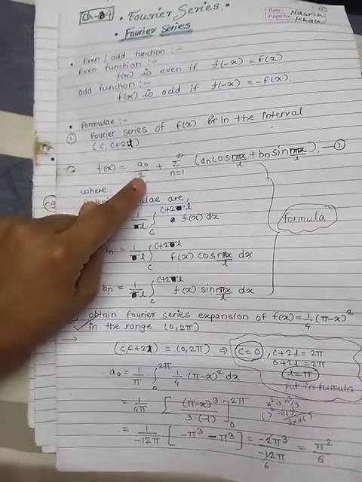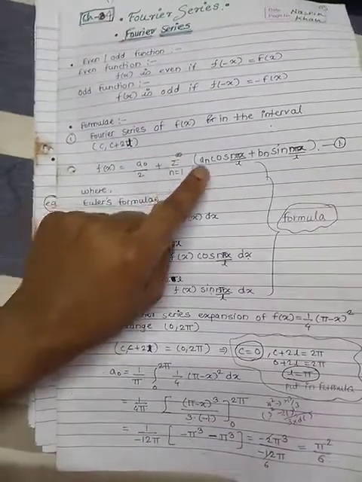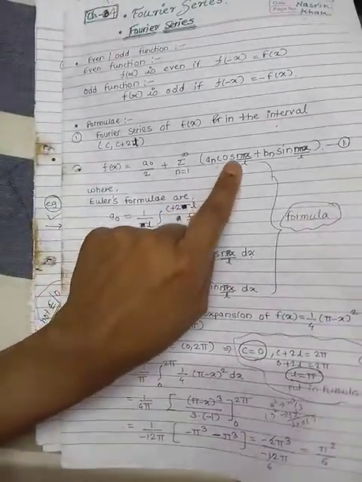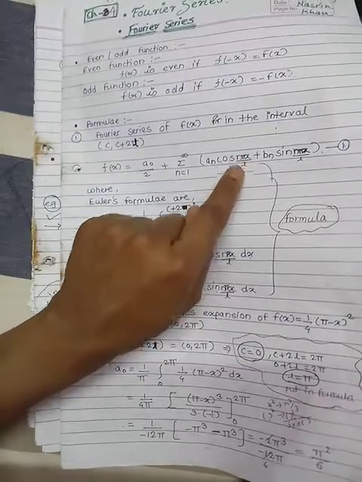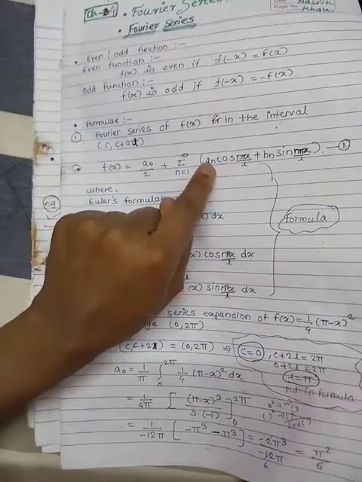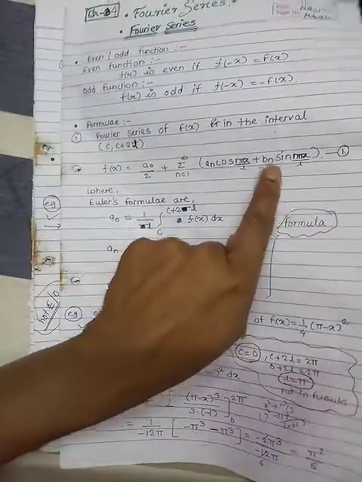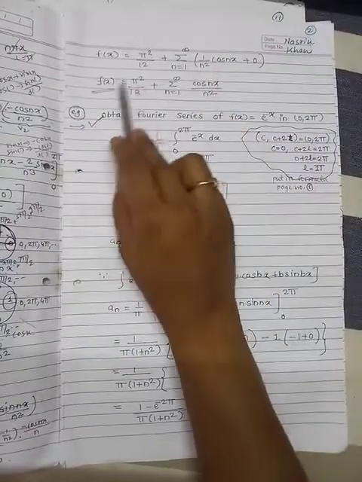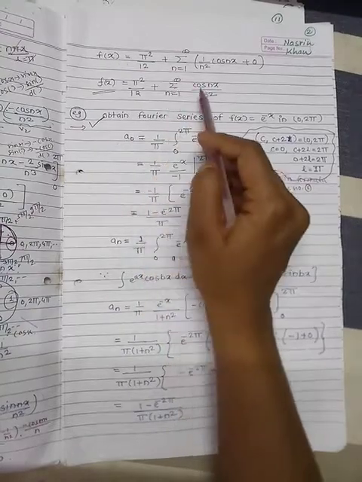Already there is a 2 in denominator. So we get pi square by 6 into 1 by 2, that is pi square by 12, plus summation n equal to 1 to infinity. An value is 1 by n square, as we have seen. So 1 by n square cos nx. Put the value of L here, that is L equal to pi. So pi gets cancelled, we get cos nx. And the value of Bn is 0. So 0 into sine term is 0. Hence we get only cos term. So this is your Fourier series answer. Fx equal to pi square by 12 plus summation n equal to 1 to infinity cos nx by n square. This is your Fourier series example.